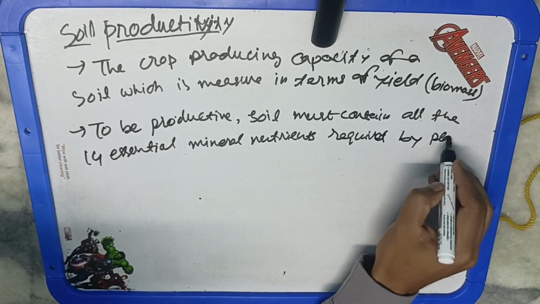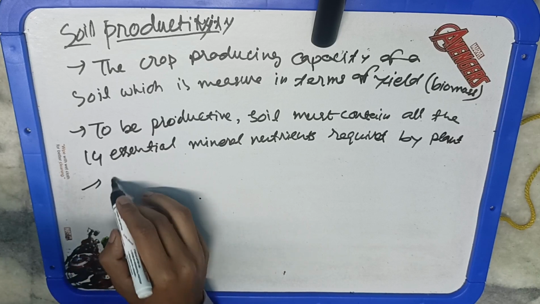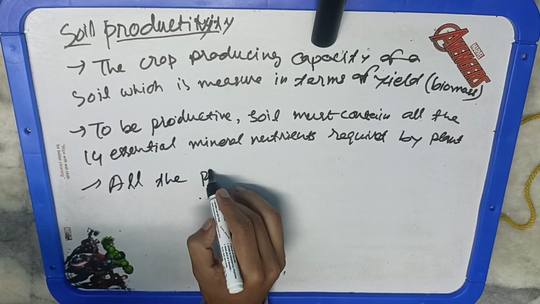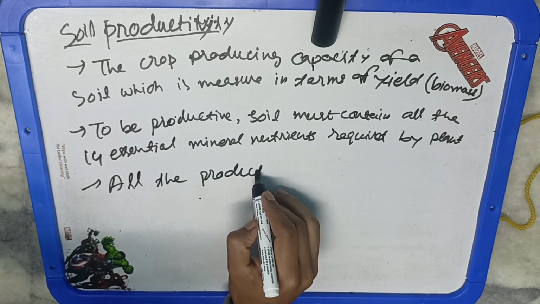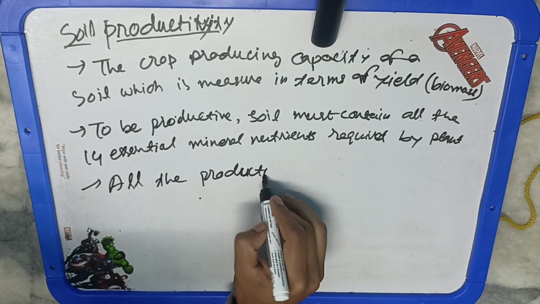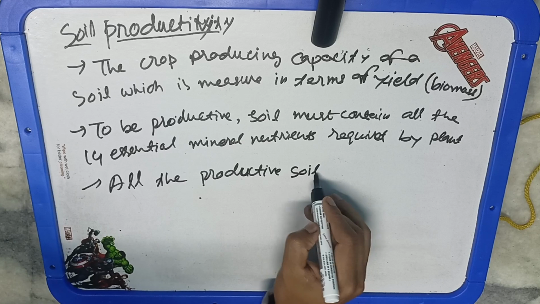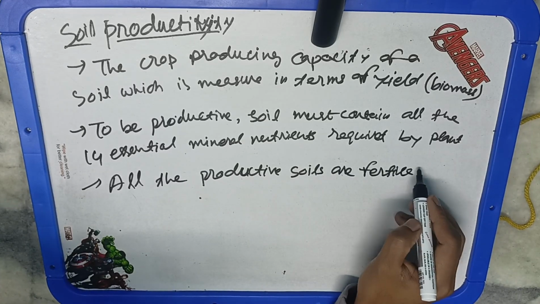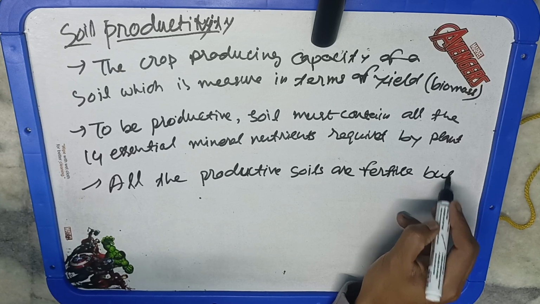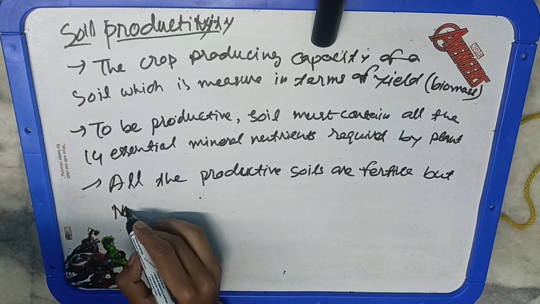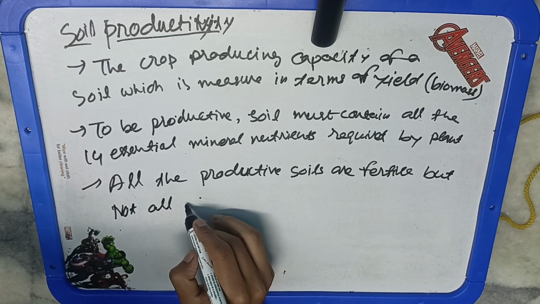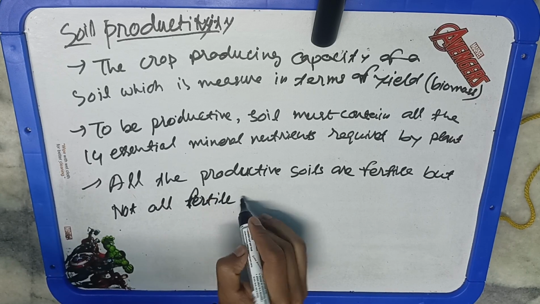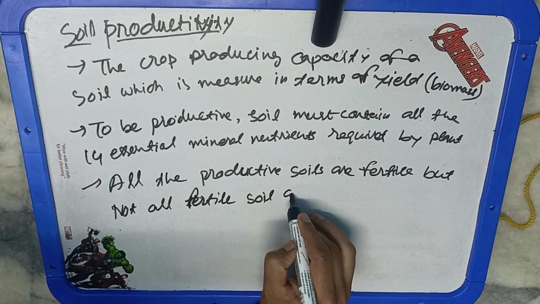Okay. Now, this statement is also very important: all productive soils are fertile, but not all fertile soils are productive. Because all of the soils that are fertile will be able to produce a good biomass. So all productive soils have to be fertile. But all the fertile soils may not be very productive, because productivity also depends on other factors as well.